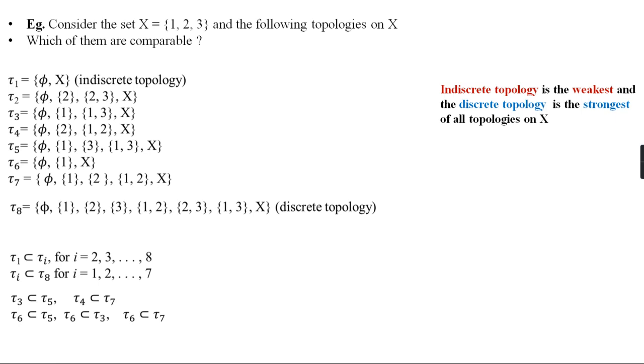We can verify this by considering them as subfamilies, that is, inclusion with respect to the power set.